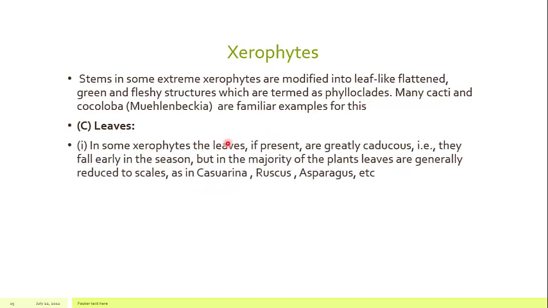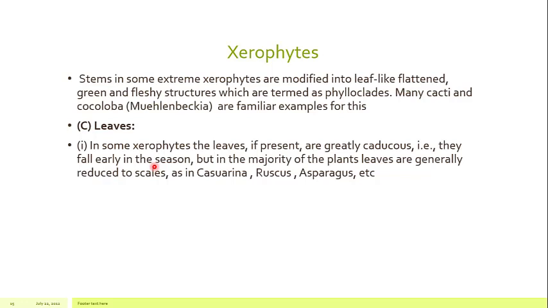So in some xerophytes, the leaves, if present, are greatly caducous. So what is caducous? Caducous is the leaf which falls off very quickly. For example, we can say that the leaves are either caducous, deciduous or persistent. Caducous are the leaves which fall off when they are formed. So they are not persistent leaves, so they are not present throughout the life cycle. They fall off early in the season. So when the leaves fall off early, the water loss can be reduced.